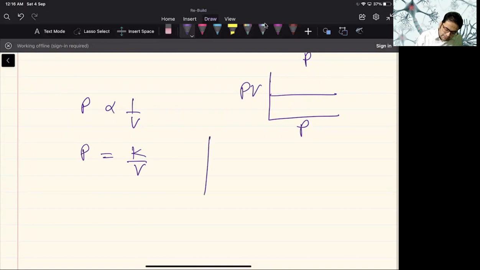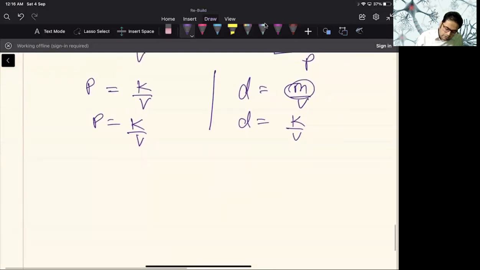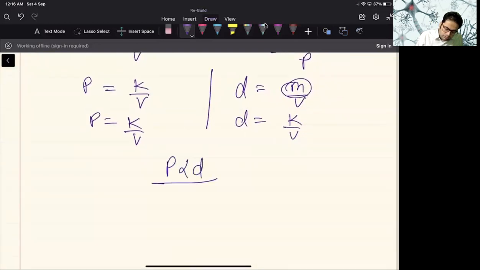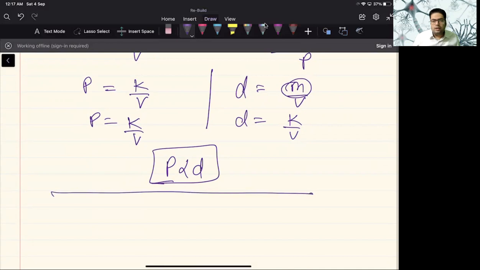Now density will be mass by volume. Mass is going to be constant for a gas. So we can say density is again K by V and pressure is K by V. So we can predict that pressure is directly proportional to density. Yes or no? We can derive it from the ideal gas equation, yes, but I really want to guide you to understand this.